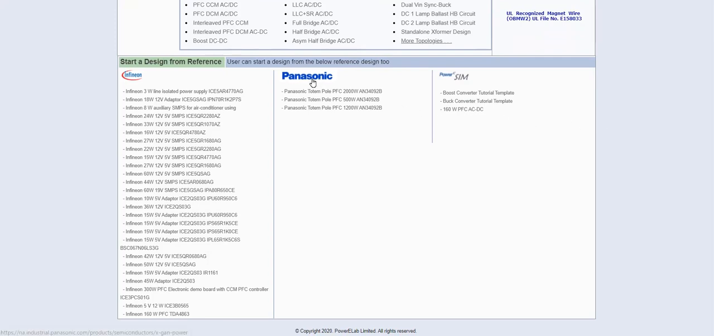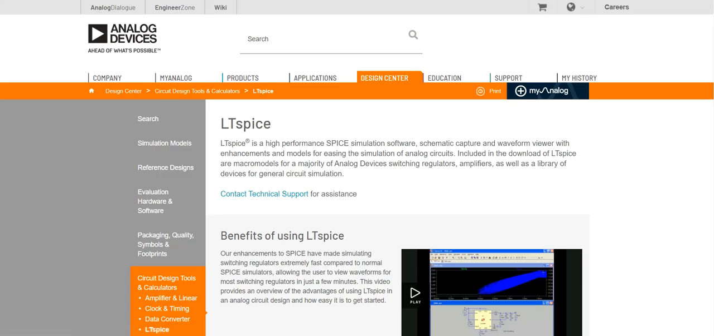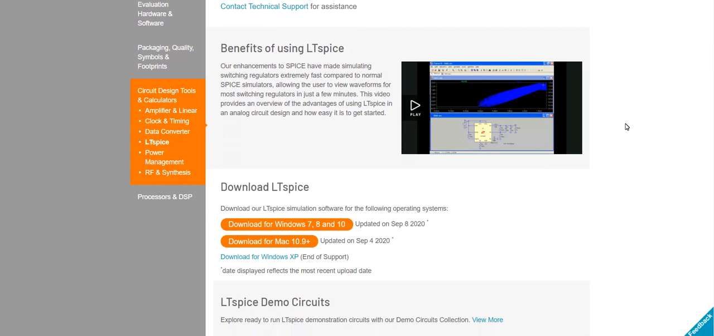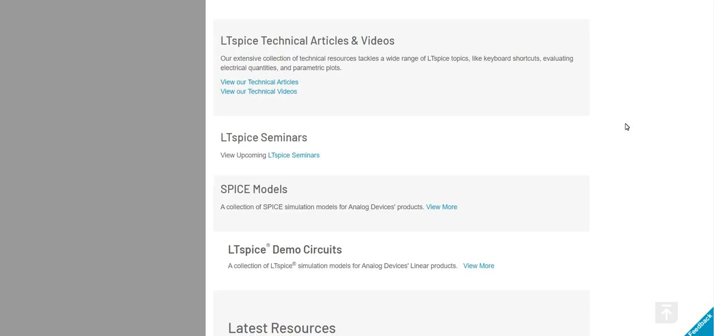You can see Panasonic, Infineon, and many companies are using this platform. The next is LTspice. This software is useful for analog circuit design. This is only for analog circuits like amplifiers, timing circuits, power management systems, radio frequency, and some synthesis or data converters. Topics like these we can easily make here.